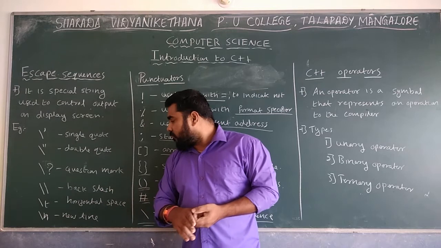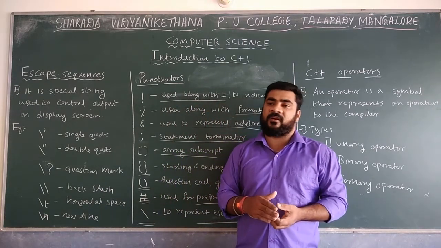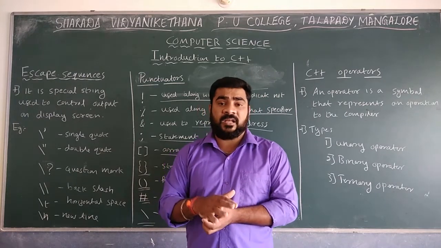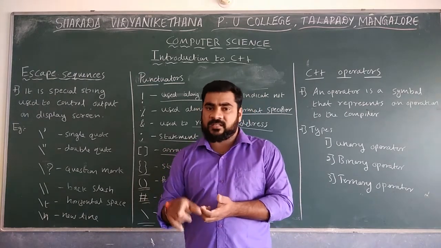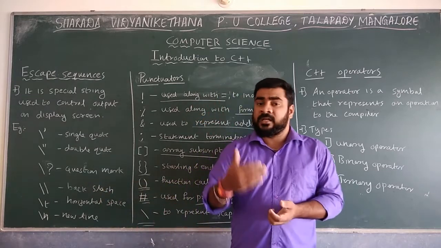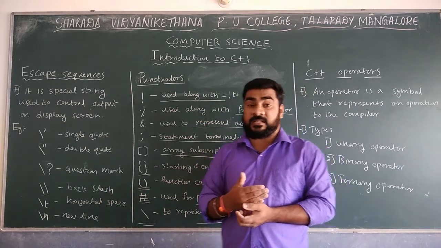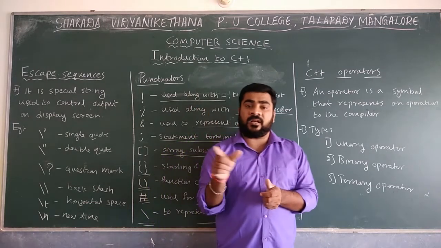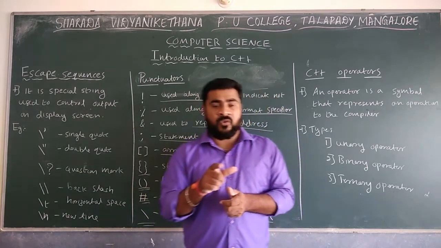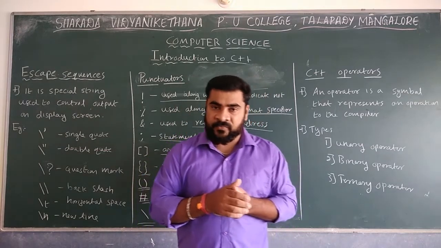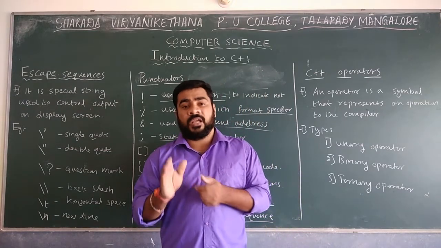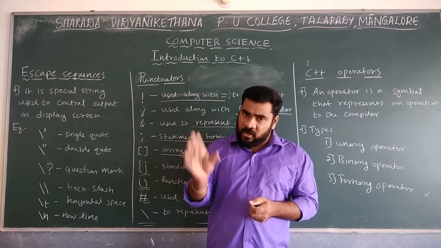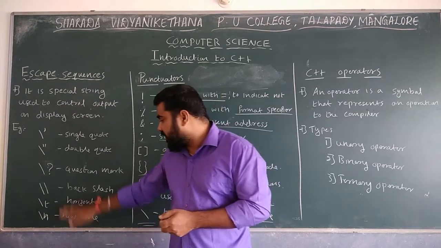The next one is the double backslash. Why is it required? If you use a single backslash, it is treated as an escape sequence and is not going to be displayed. So if you want to display the backslash itself, we use one more slash, that is \\. And one more is \t. Why are we using \t? It is used to provide horizontal space, that is, a tab space. In C++ output, if you want to provide a tab space, we use \t.